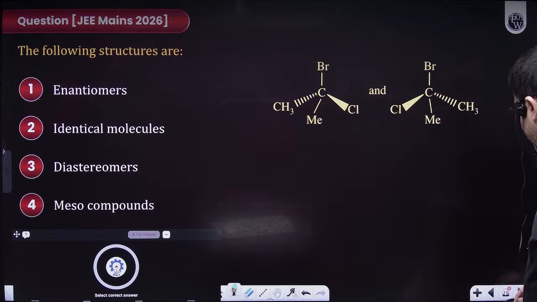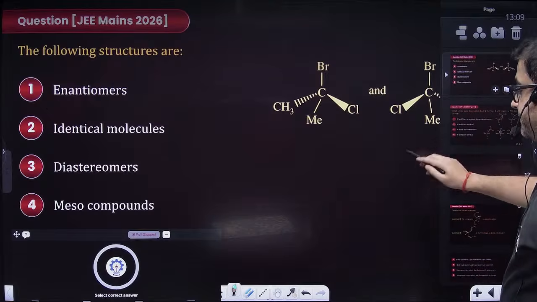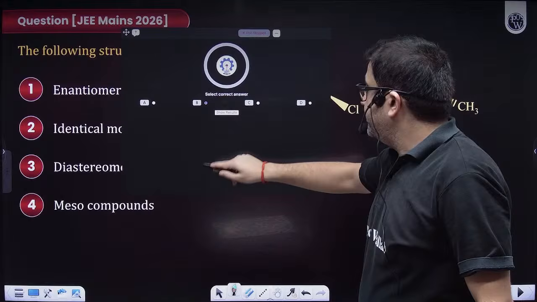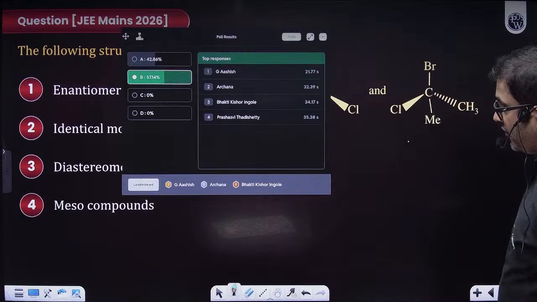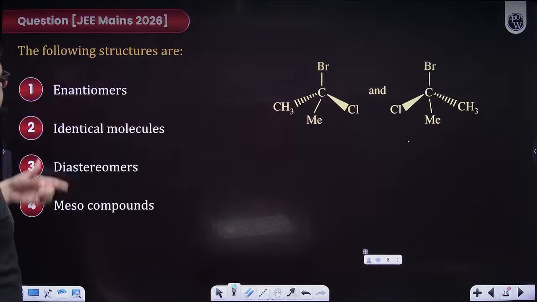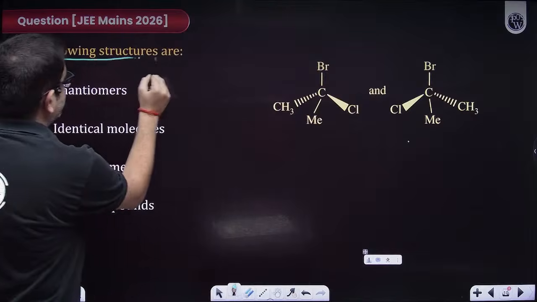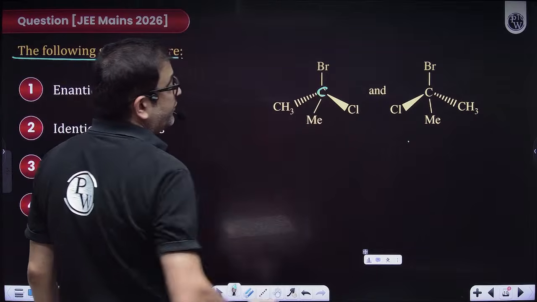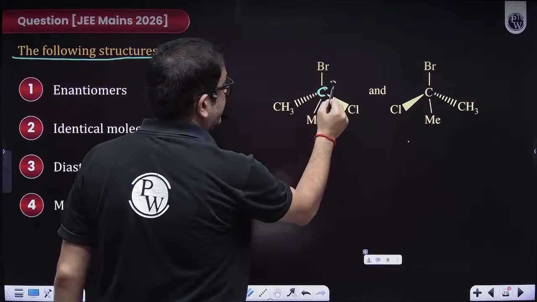Satyam is saying 1. Chalo, let's check. Actually, beta, they are identical molecules. 57% are good. Chalo, let's do this quickly, beta. The following structures are what? Come on, sir. It is a carbon. It is definitely a tetrahedral system, an sp3 hybridized carbon.